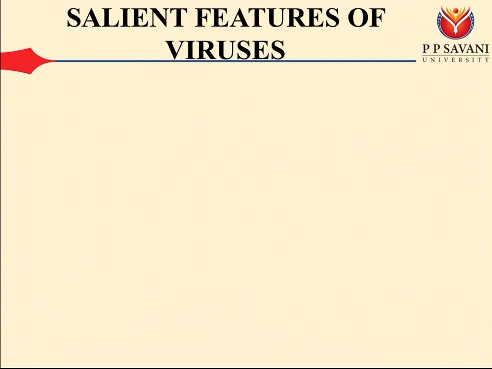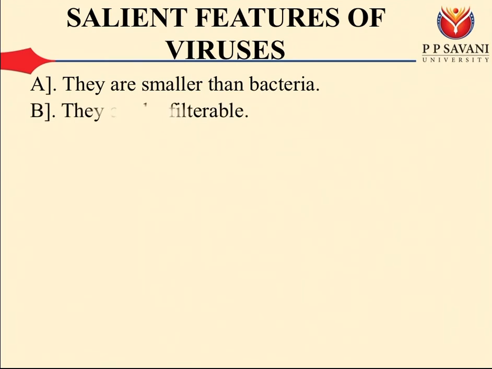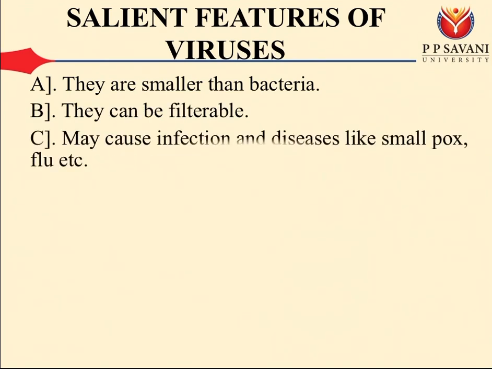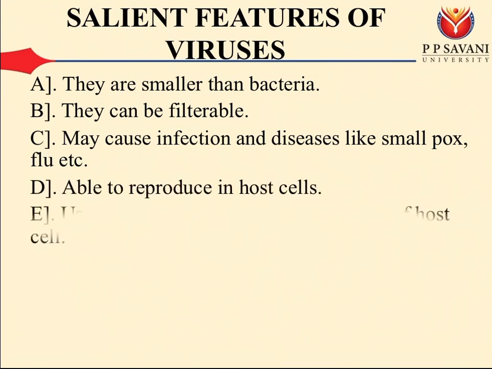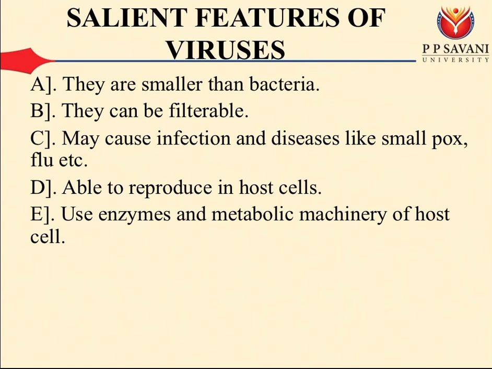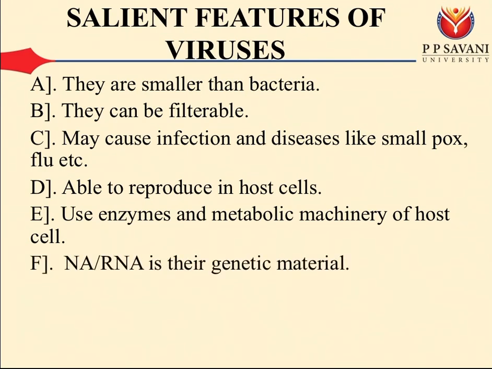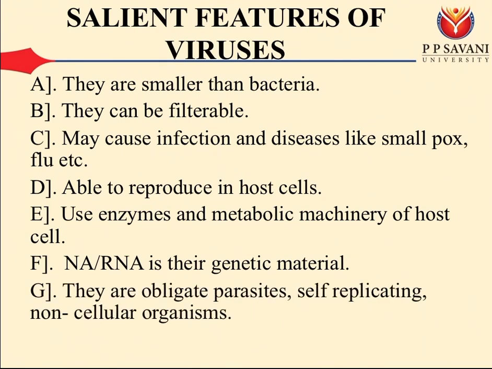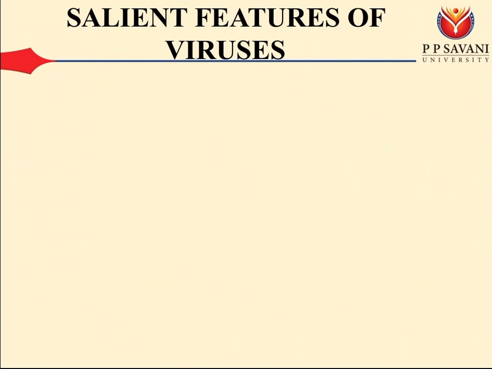There are some salient features of viruses. They are smaller than bacteria. Viruses can be filterable, and may cause infection and disease like smallpox, flu, etc. They are able to reproduce in a host cell, using enzymes and metabolic machinery of host cells. RNA is their genetic material. They are obligate parasites, self-replicating, and non-cellular organisms.